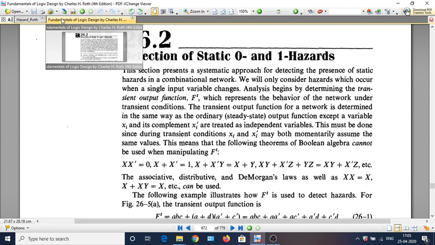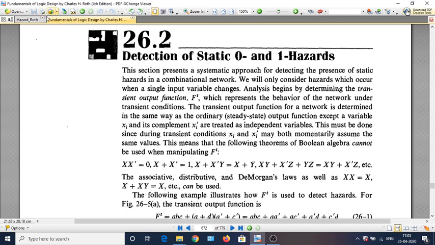If one takes 0, another will take value 1, and that is how we normally assume. But under transient conditions, that may not be true. So we have to define a new function called the transient output function, which we denote as ft. The only difference is we treat any variable xi and its complement xi complement to be independent variables, and we do not assume that they are complements of each other under transient conditions.